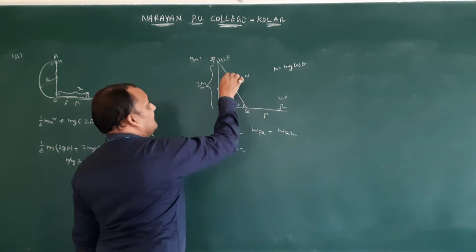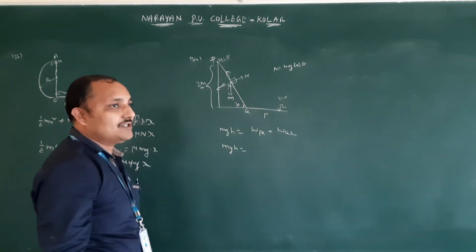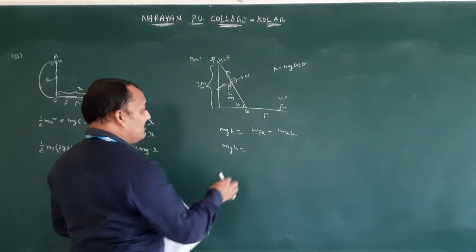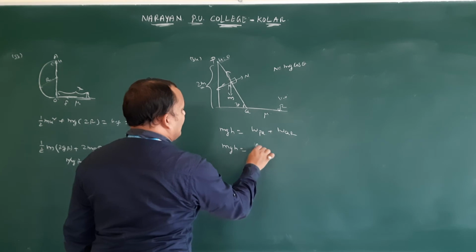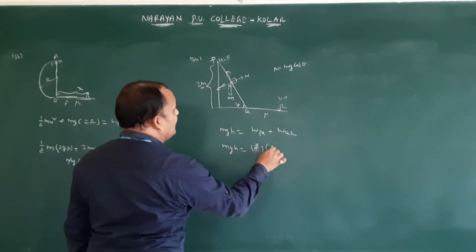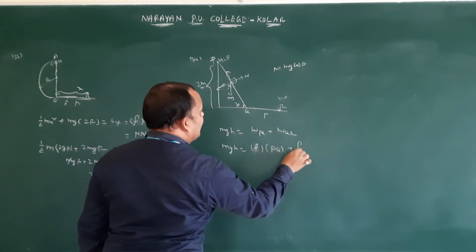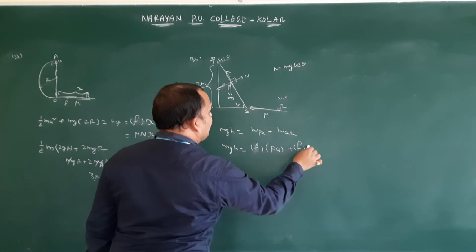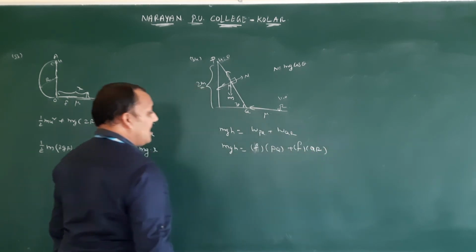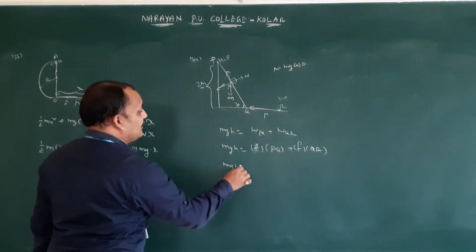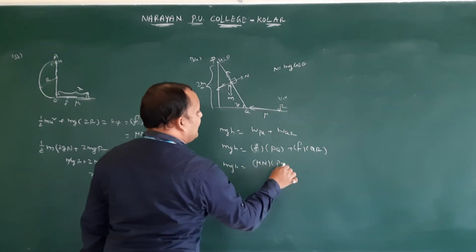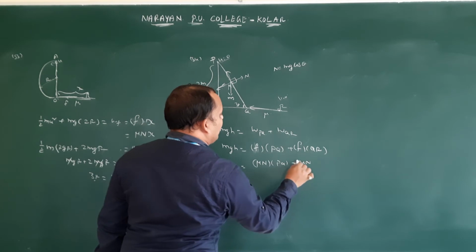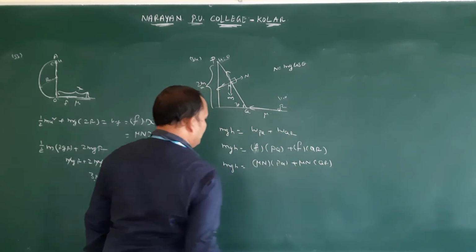Frictional force acts in this direction, and that is the minimum force we have to work against. Work done W is equal to force into distance PQ plus frictional force into QR.